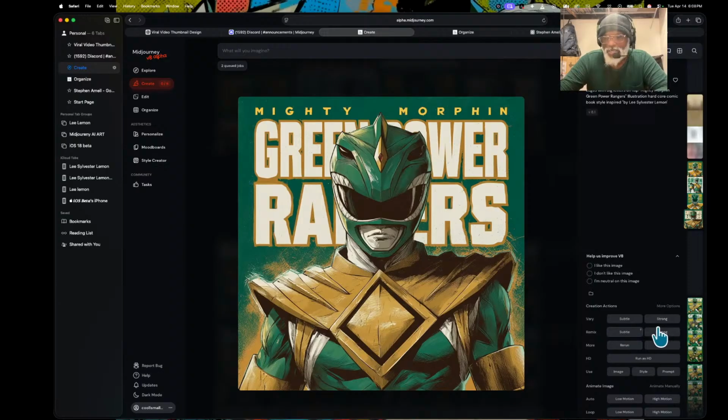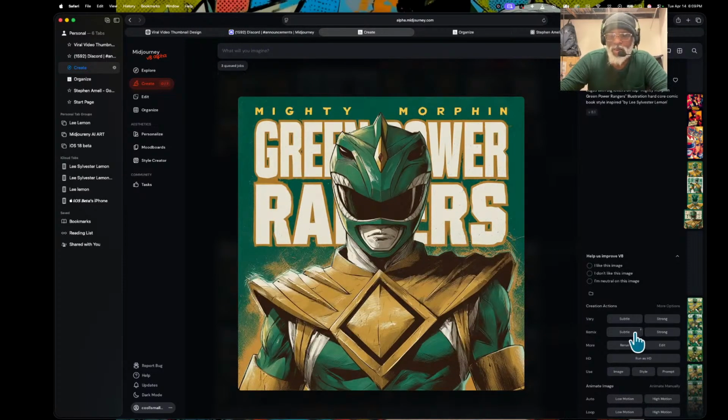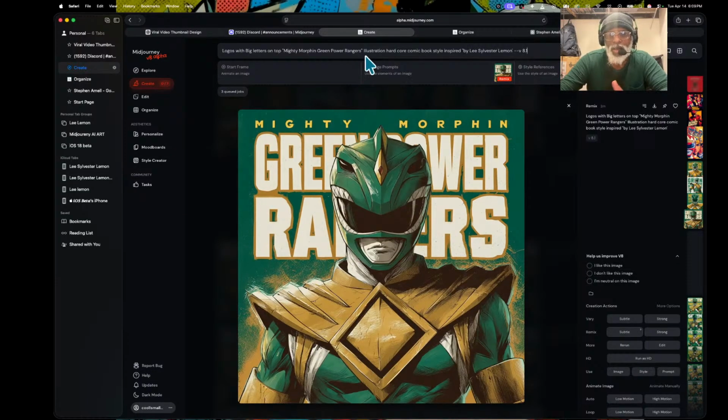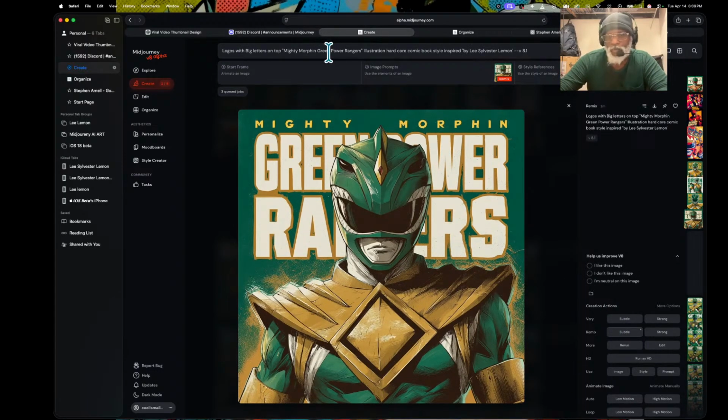And we got to also see with the Pink Ranger how well it would look if we try with the Pink Ranger. Does it really understand what we asked for, really understand what we want? So we've got to put Pink Ranger. Let's do another thing with the Blue Ranger, and we've got to also see if we can work with the Red Ranger and the Black Ranger.